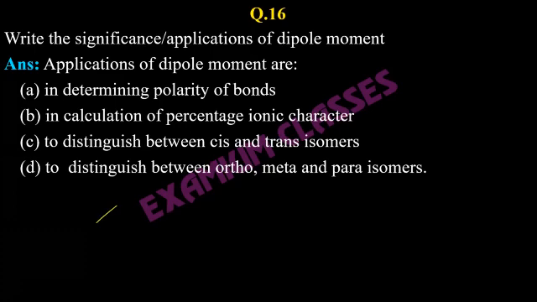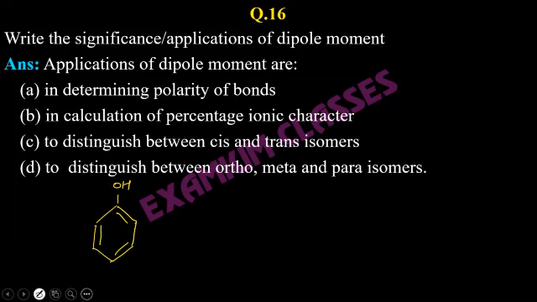So if we have a benzene ring here, so this is benzene. And if I have one OH group, then it is known as phenol. Remember, I am not saying phenyl, okay? It is phenol when OH is there. So OH makes it phenol. So this compound is phenol.